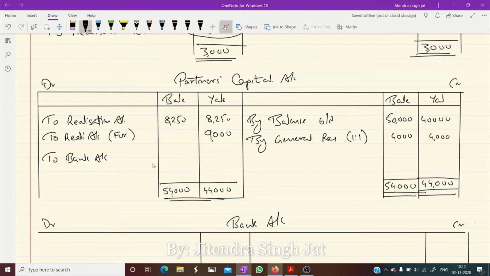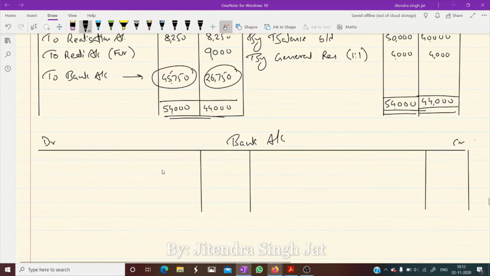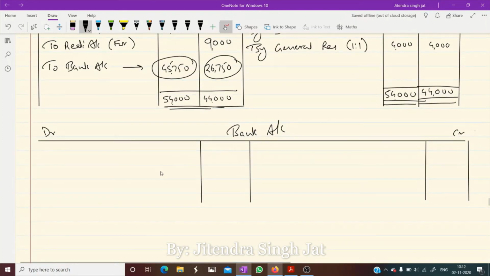It would be 45,750. And 44,000 minus 9,000 minus 8,250, 26,750. This balance will be transferred in bank account. This is what the final step. Is that clear, dear children?